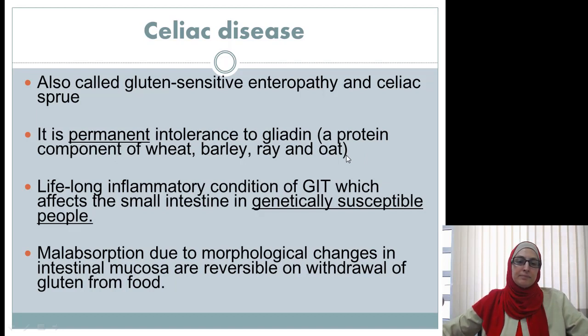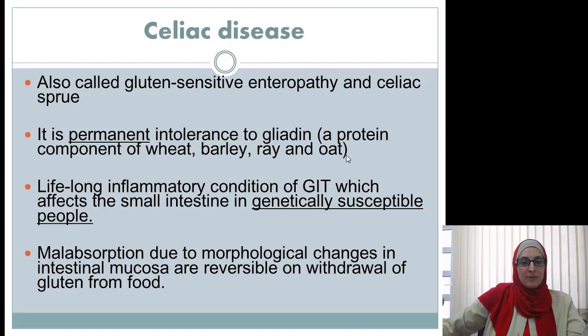This is a lifelong inflammatory condition of the GI tract, usually affecting the small intestine. These patients are genetically susceptible because they have autoantibodies against the gliadin, and the presence of gliadin creates an inflammatory or immune reaction.